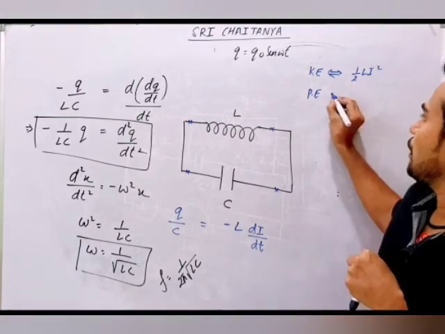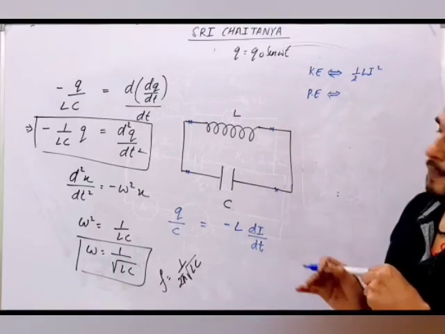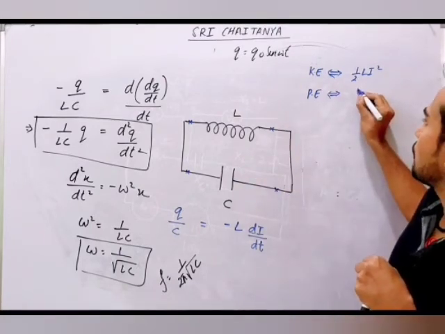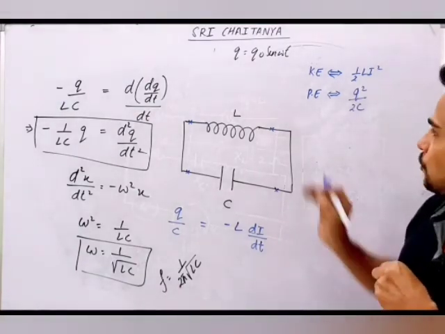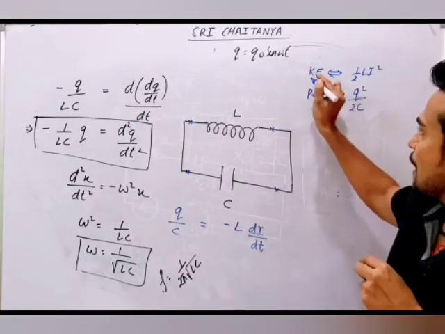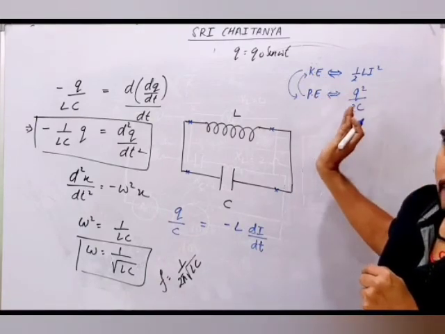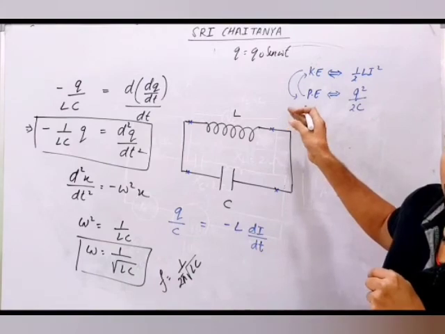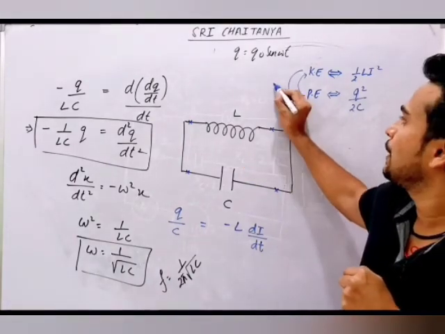And the energy of the capacitor behaves as potential energy of SHM, that is Q square by 2C. So this is what we have got, and the time taken to convert between these two forms, at extreme potential to kinetic, what is that time gap?